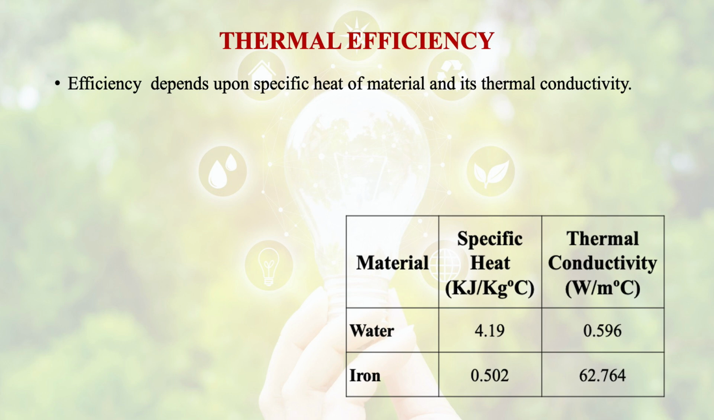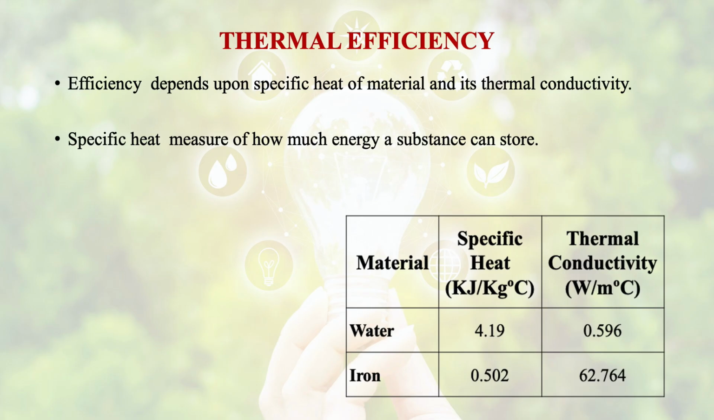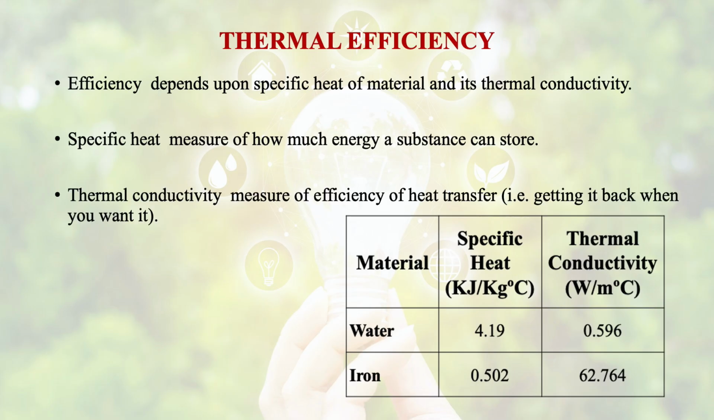Then comes the thermal efficiency. The thermal efficiency of any substance depends upon the specific heat of the material and its thermal conductivity. The specific heat is a measure of how much energy a substance can store inside it. And thermal conductivity is a measure of the efficiency of heat transfer, that is, how much of that energy we get back when we want it. So generally the thermal efficiency depends upon the specific heat and thermal conductivity.